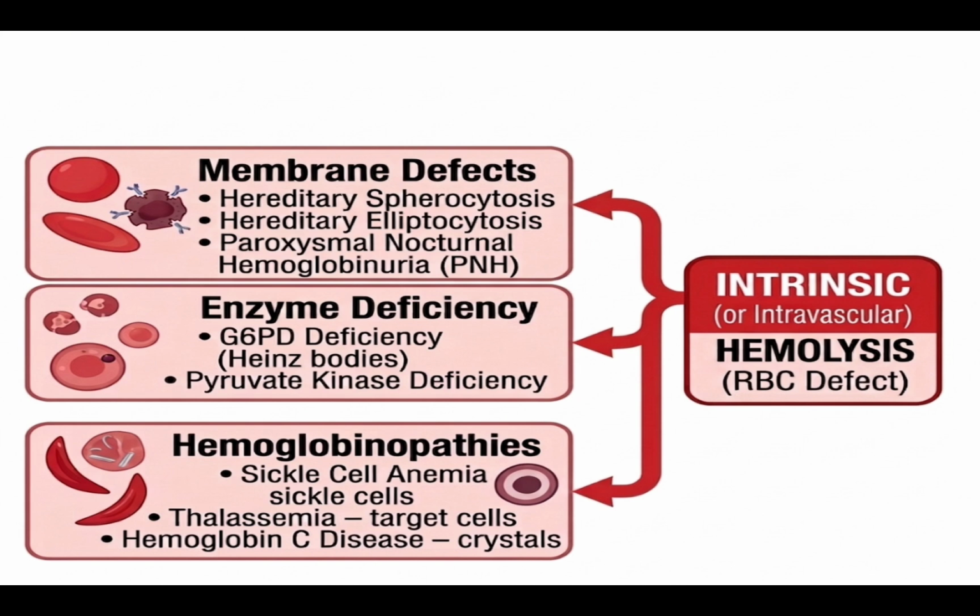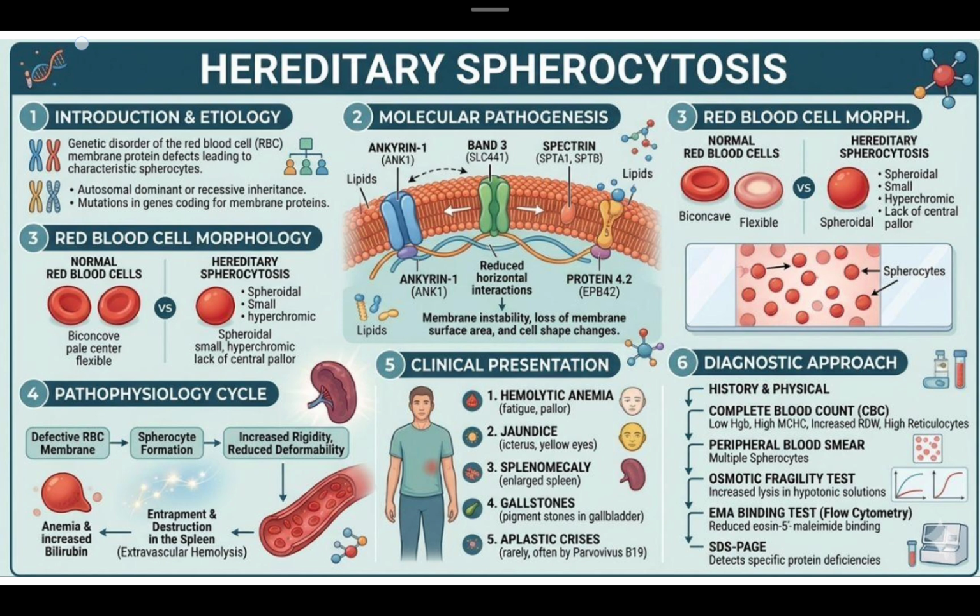Let us first discuss hereditary spherocytosis. Hereditary spherocytosis is a genetic disorder of the RBC membrane protein deficit leading to characteristic spherocytes. It is an autosomal dominant or recessive inheritance. It is due to mutation in genes coding for membrane proteins. If we look at the pathogenesis, there are a few proteins present on the RBC membrane like ankyrin 1, band 3 and spectrin, and there are also a few lipid molecules.